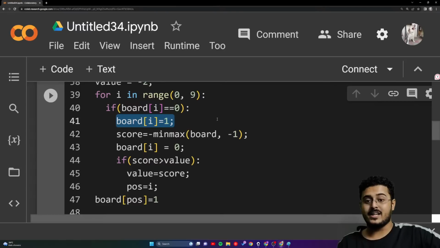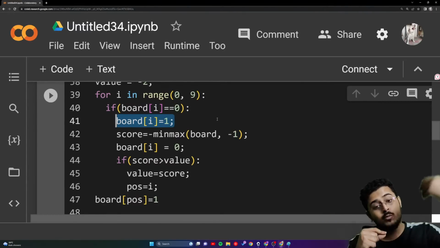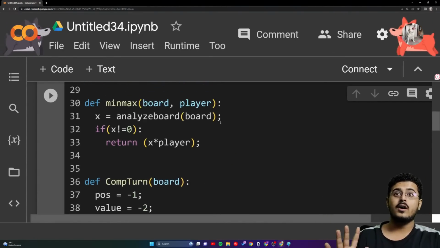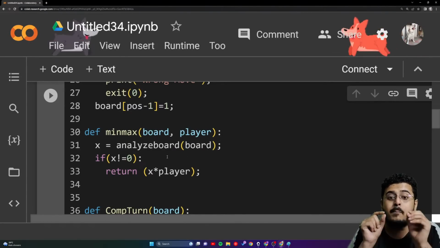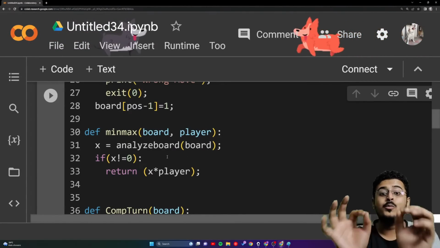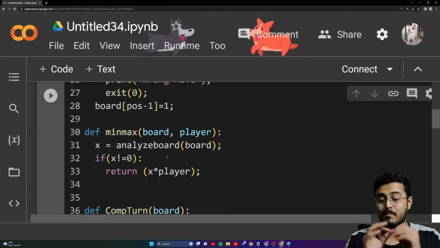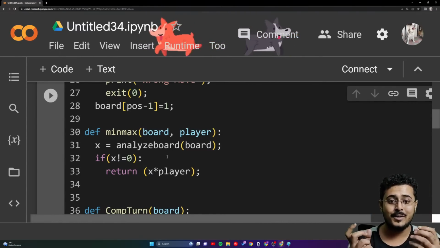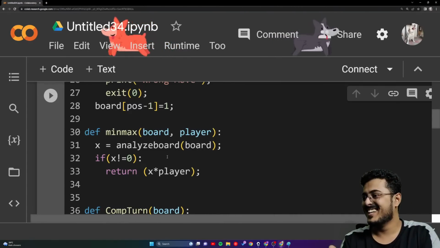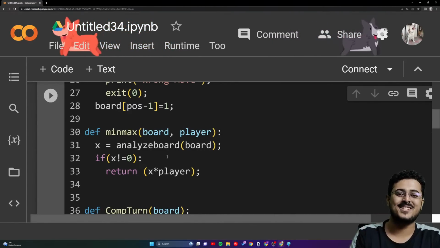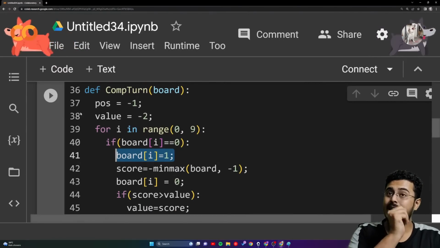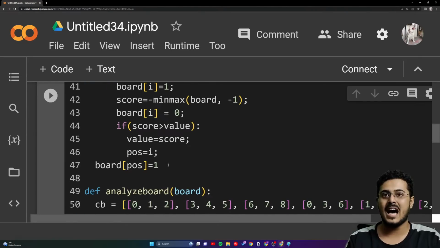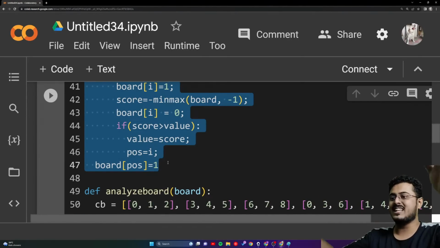Please try to understand it. According to the AI, the human is also an AI. He is also going to play the most optimal method. So this min-max algorithm is going to select the best possible step that the human can take right now. Again, the human will be proceeding with the same steps: first POS is -1, then the value is -2, then the for loop over the range, and then we finalize the step that we want to take.